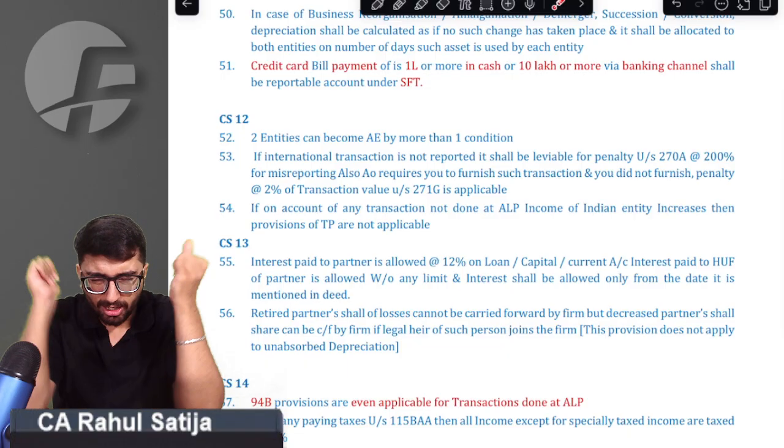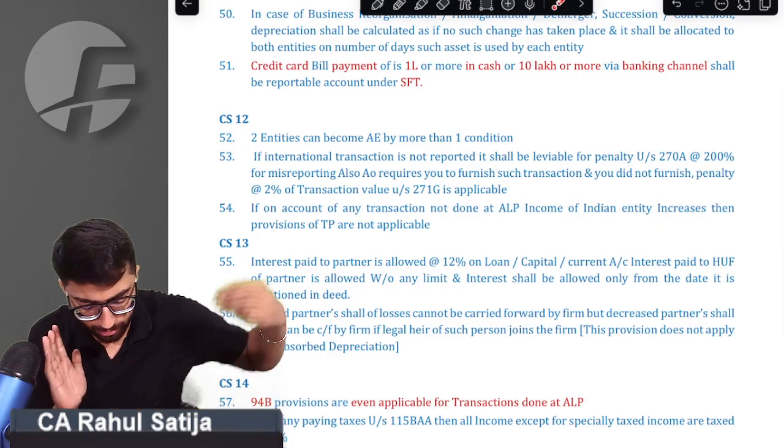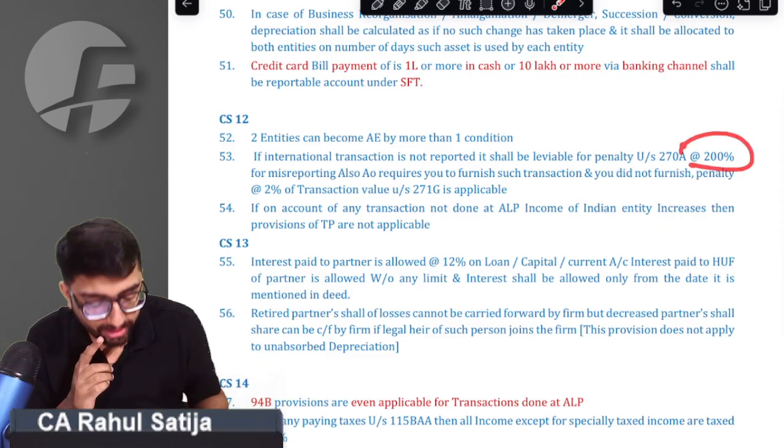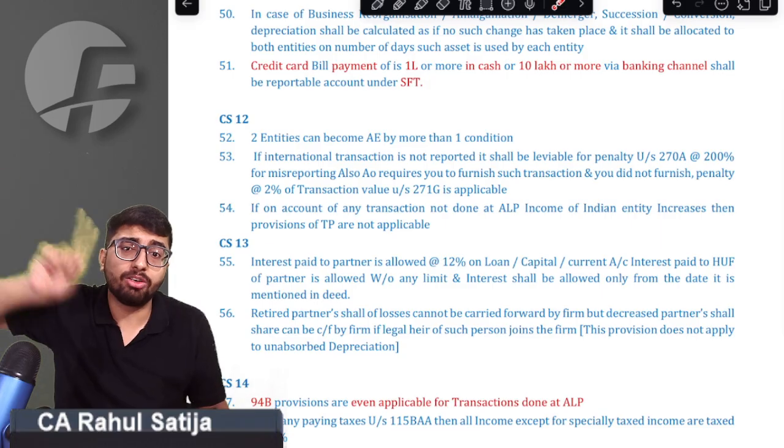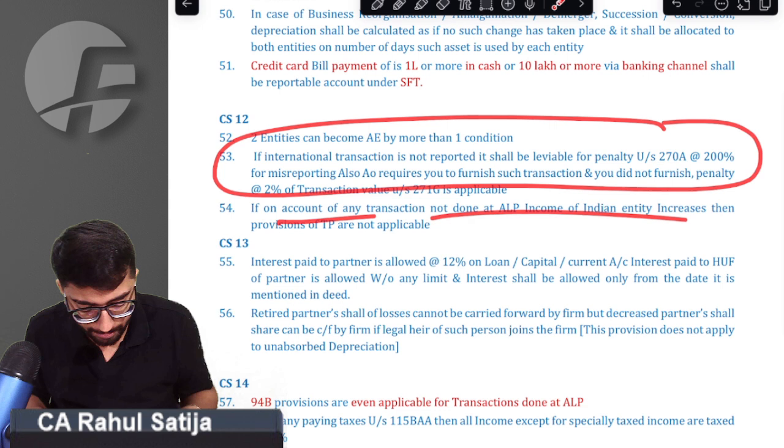So, if we did not report the international transaction, sir, in that case, penalty would be applicable. A 200% penalty as misreporting. But if we did not maintain books of accounts or did not furnish them, then 2% of the transaction value. Sir, we got that point.